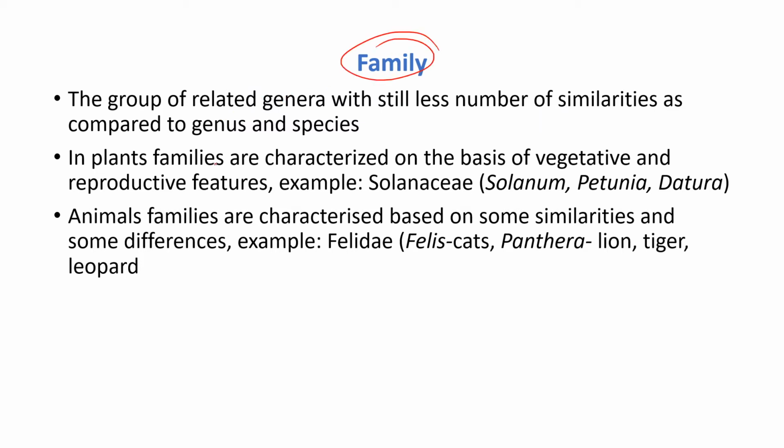In plants, families are characterized on the basis of vegetative and reproductive features. For example, let us take the family Solanaceae. In the family Solanaceae, we can see some genera, known as Solanum, Petunia, and also Datura. These are all genera which have somewhat related characteristics. Hence we can keep all these genera under the family known as Solanaceae. This is about the plants.